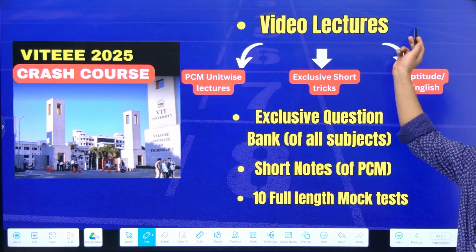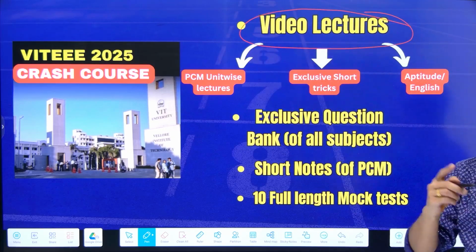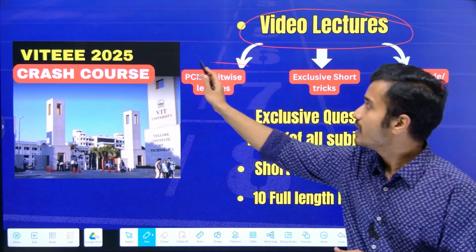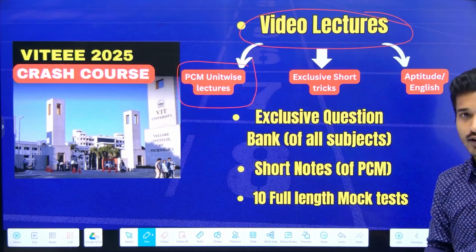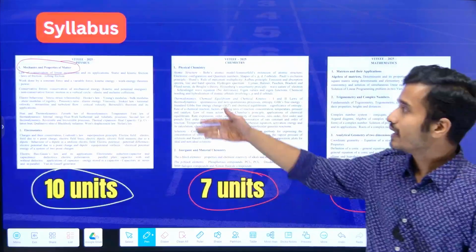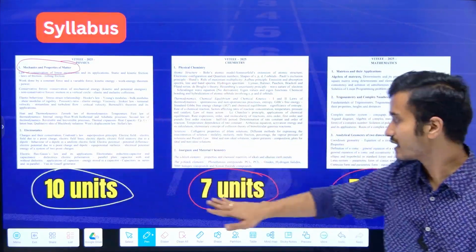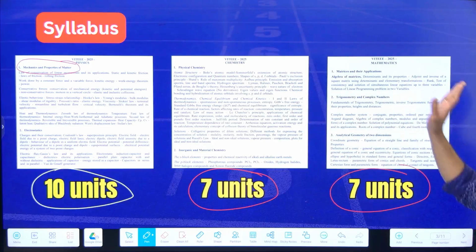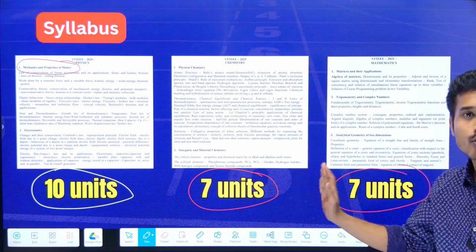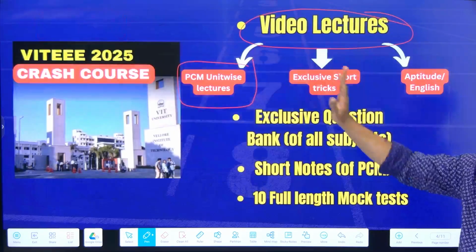In this course, you get video lectures which have been divided into 3 portions. First one is you will get the PCM unit-wise lectures. So here we can see 10 units are there in physics, 7 units in chemistry, 7 units in mathematics. So all the units have been covered in this video lecture section.